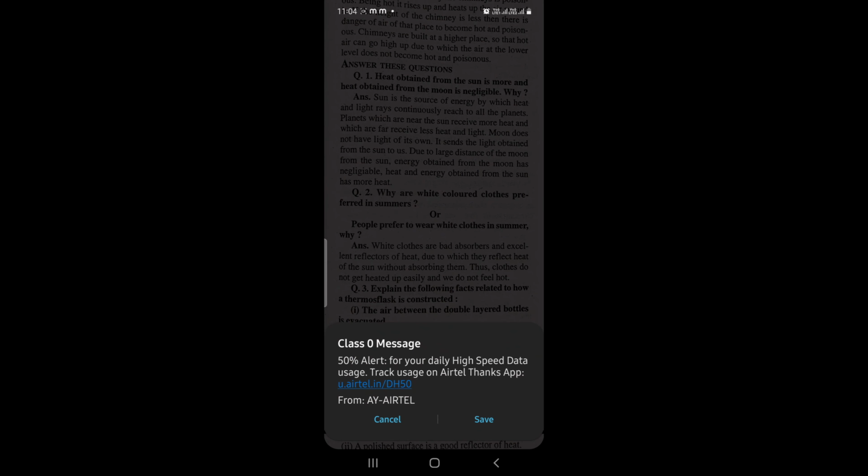The moon does not have light of its own, and it sends the light obtained from the sun to us. Due to the larger distance of the moon from the sun, the energy obtained from the moon is negligible, and the heat and energy obtained from the sun is more.